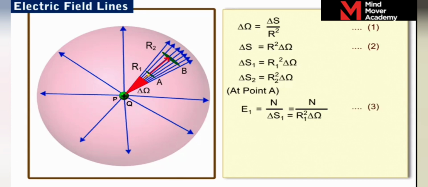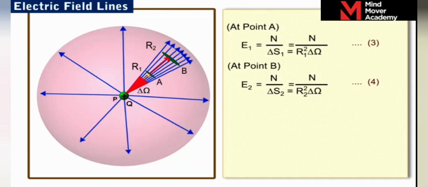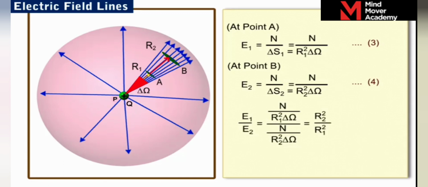Similarly, the electric field strength E2 at B will be equal to n upon delta S2, or n upon r2 square into delta omega. Let us label it as equation 4. If we divide equation 3 and 4, we see the ratio of electric field strength at A and B is equal to r2 square upon r1 square. Hence, we can conclude that the electric field strength due to a point charge varies inversely as the square of the